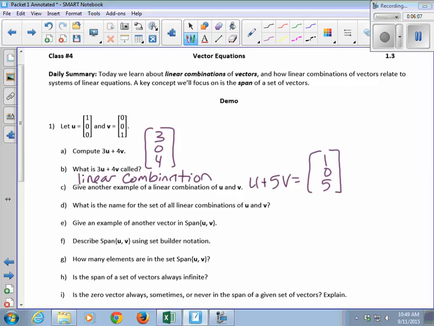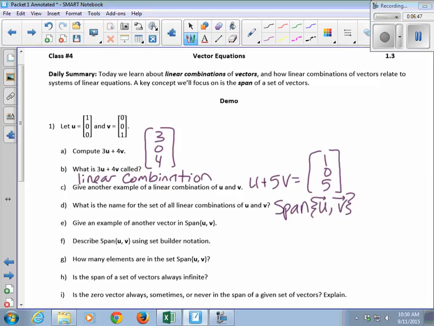So what is the name for the set of all possible linear combinations of u and v? The span, yeah. All possible linear combinations of a set of vectors is called the span. So the way we write this is we write the span, and then curly brackets u comma v. All right, so when I type things, I follow the book's convention of bolding the names of vectors. But when I'm writing on the board, it's hard to bold things, so I put the little arrow on top to indicate that it's a vector.